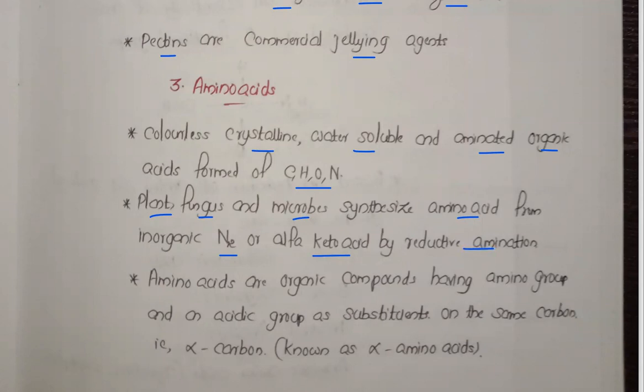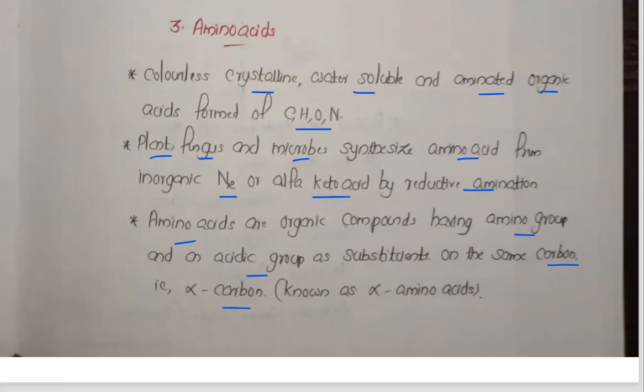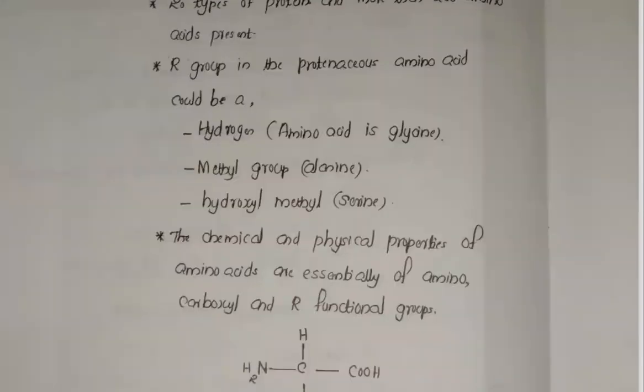So the plants, fungus, and microbes produce amino acids from the N2 nitrogen or alpha keto acid by the process called reductive amination. So amino acids are organic compounds with an amino group and an acidic group. Amino group is there, acidic group is also there, on substituents of the same carbon, that is called alpha carbon. So it is attached to the first carbon atom, and we can call it the alpha carbon atom.